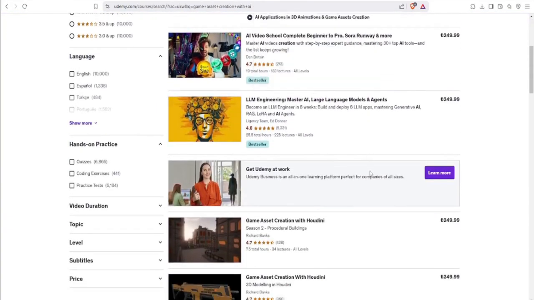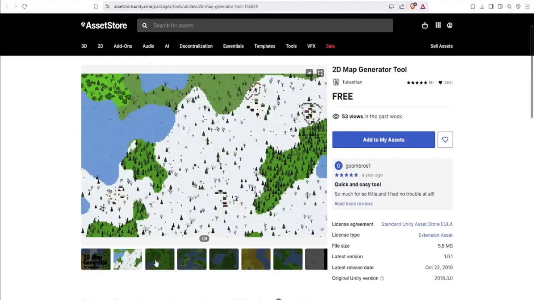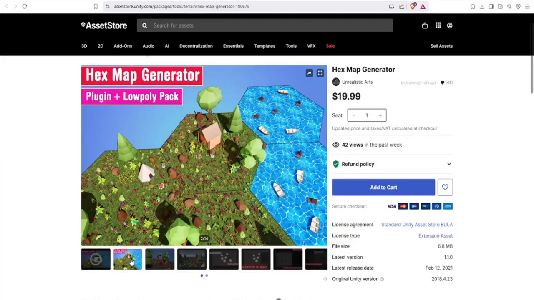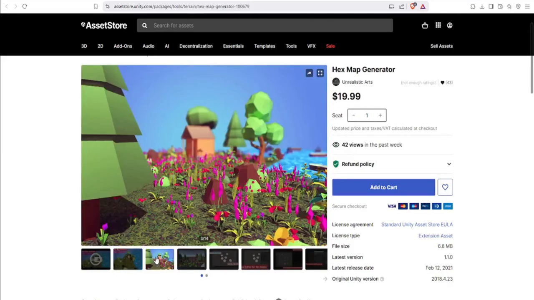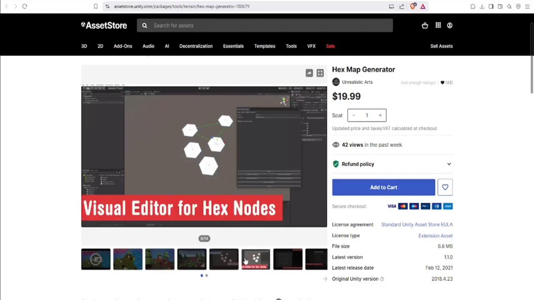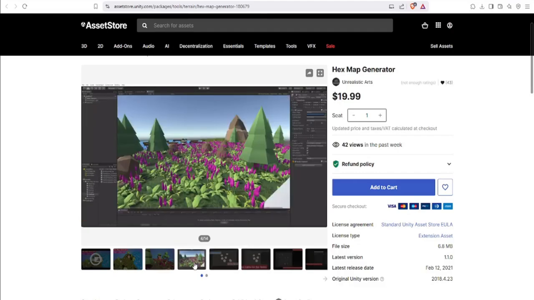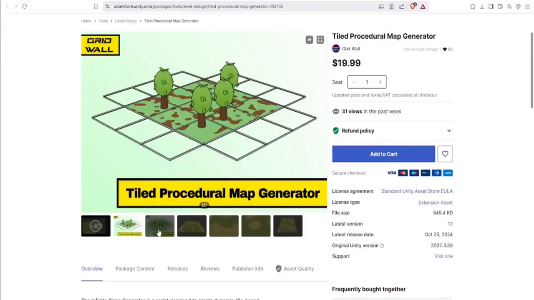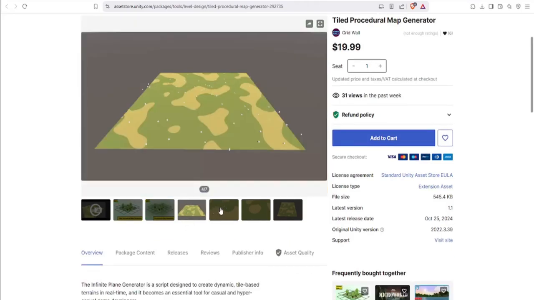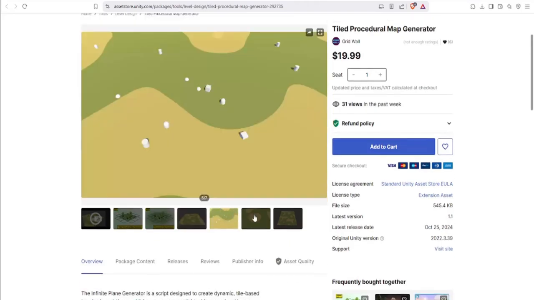Another advanced strategy for making money in this space is developing AI-generated asset plugins for Unity and Unreal Engine. Instead of just selling assets, imagine creating a tool that allows developers to generate procedural landscapes, characters, or animations directly inside their game engines. These plugins save developers time and provide an endless source of new content. Game developers are always looking for automation tools, and a well-designed plugin could generate thousands of dollars in sales. While this requires programming skills, the long-term financial benefits can be huge.